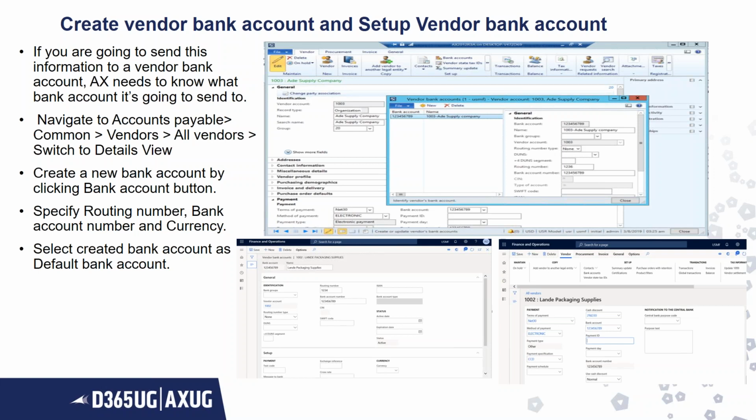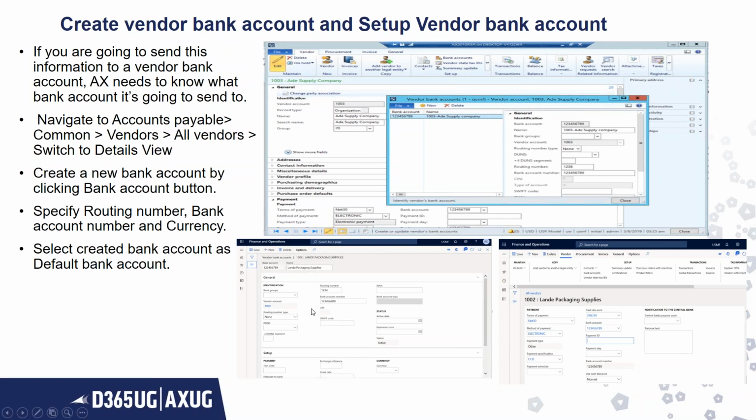For setting up the vendor bank account, in the setup section on the top, you have to set up the bank account. Here I am setting up a bank account for the 1003 company, 1003 account number. The bank account is 123456789. I gave the routing number and I also gave the account number. Those two things are very important there.